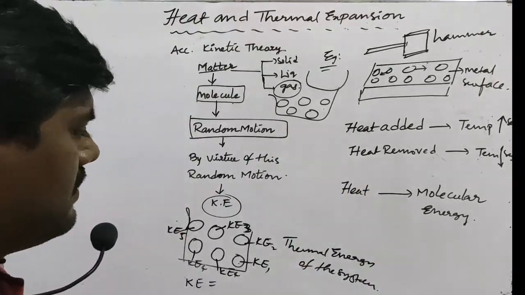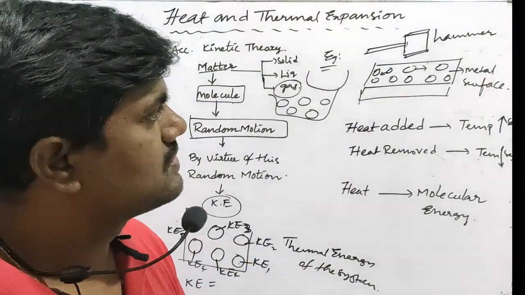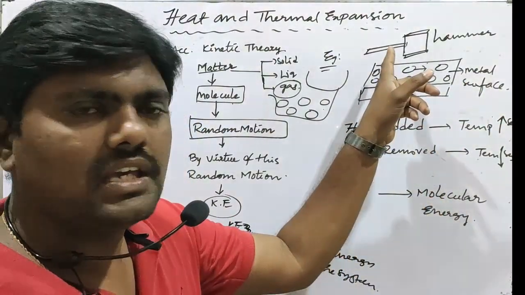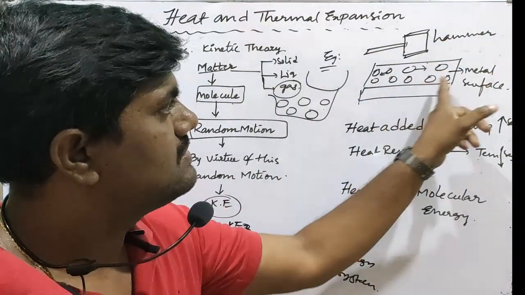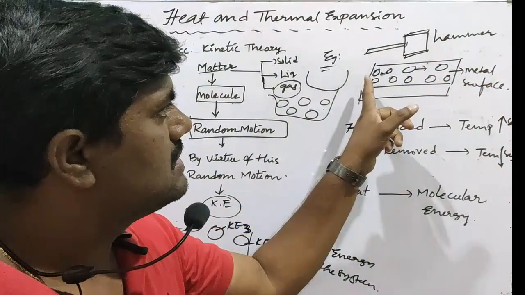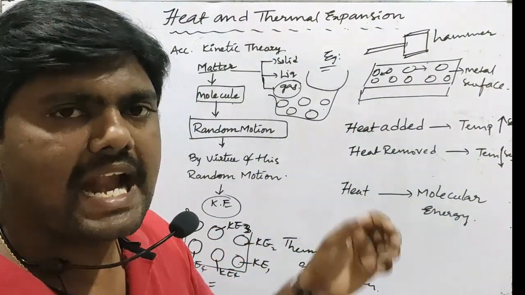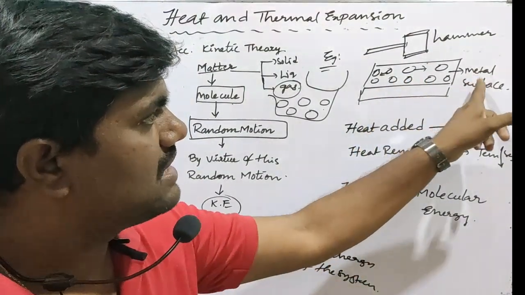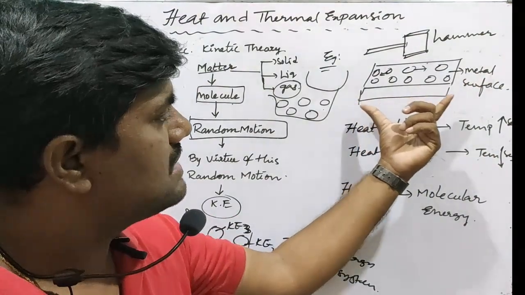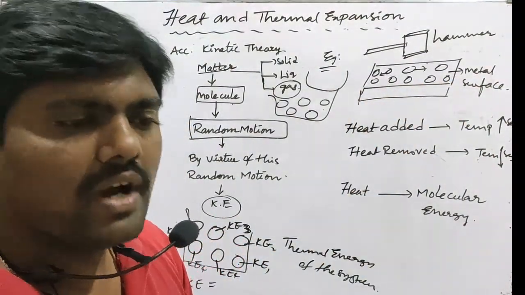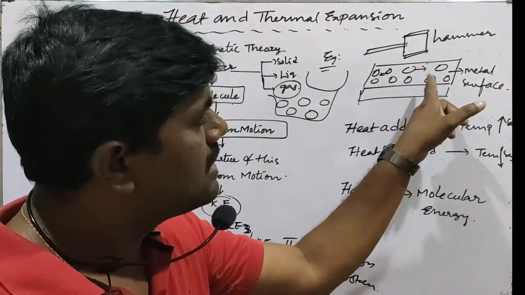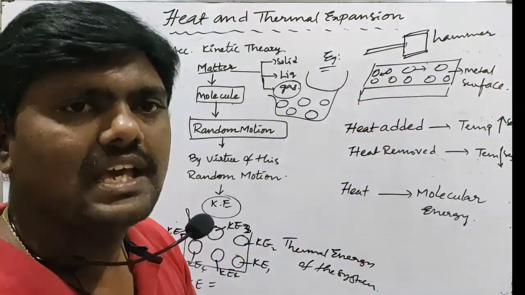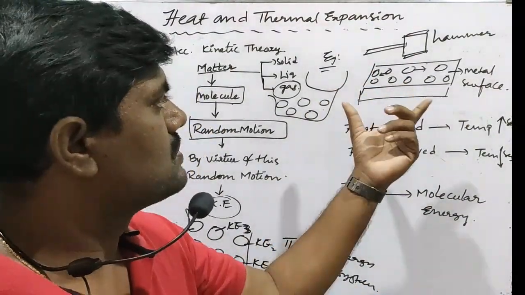Let us discuss some examples. Suppose this is a metal surface. When we strike a hammer on this metal surface, the molecules move randomly. That motion of molecules will be observed on the metal surface. In that case, the metal surface becomes warm. Why? Because the motion of molecules gives heat energy, it develops heat energy.